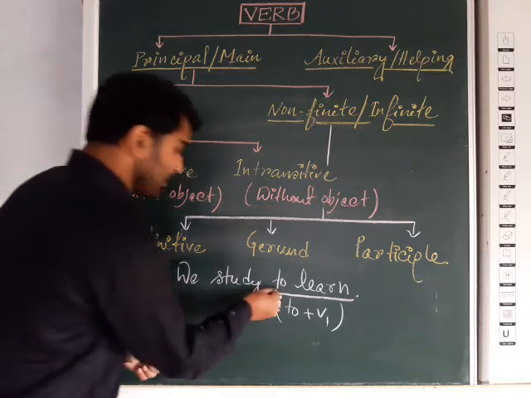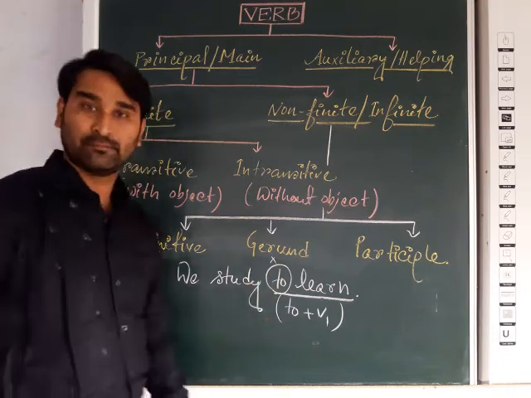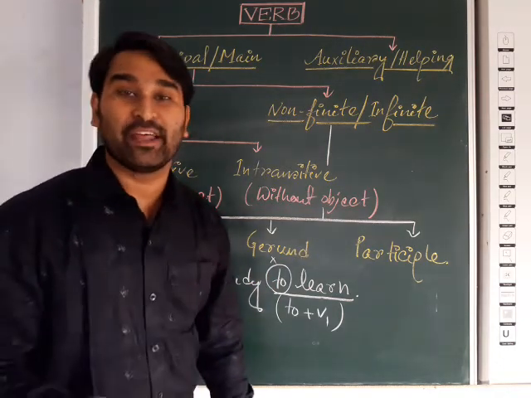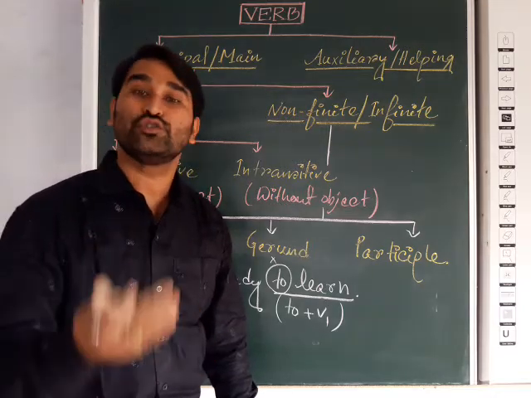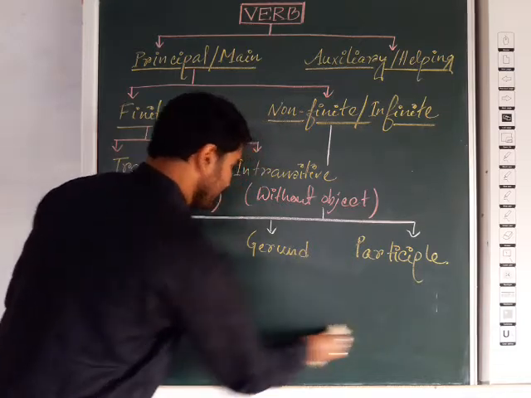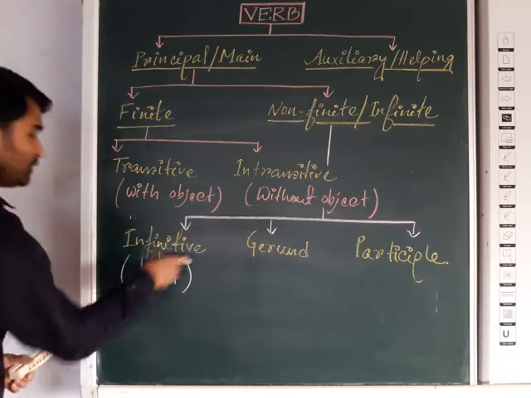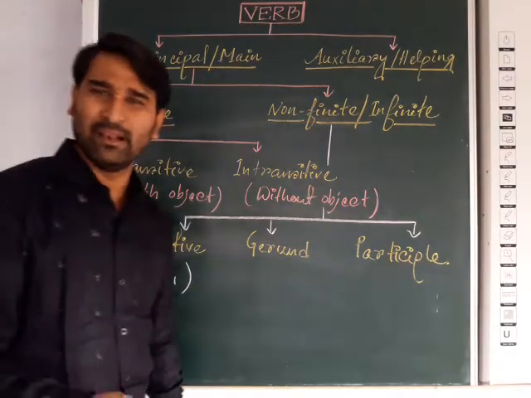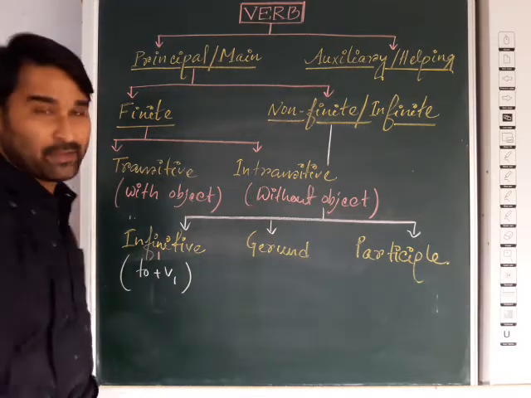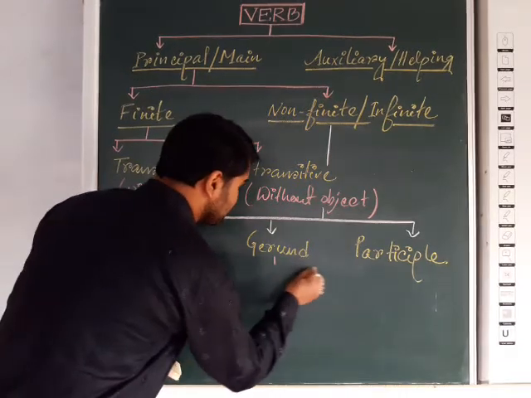Whenever the preposition to is dropped from a construction, it will be called bare infinitive, or infinitive form without to. So two types of infinitive are in your syllabus, and that's why I am writing to plus V1 form. It will be the form of infinitive. Very simple. Whenever you get any such form, that is called simple infinitive. Next we are moving to the next topic, that is gerund.